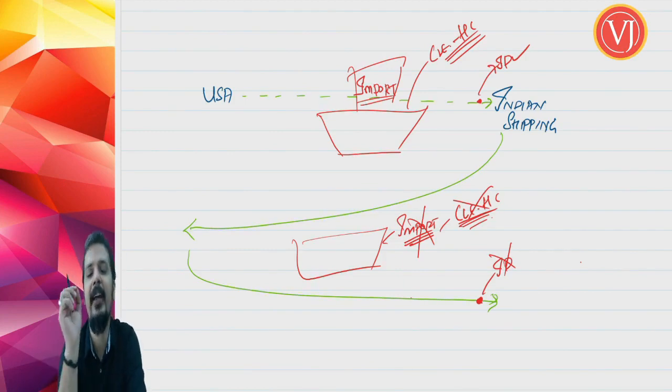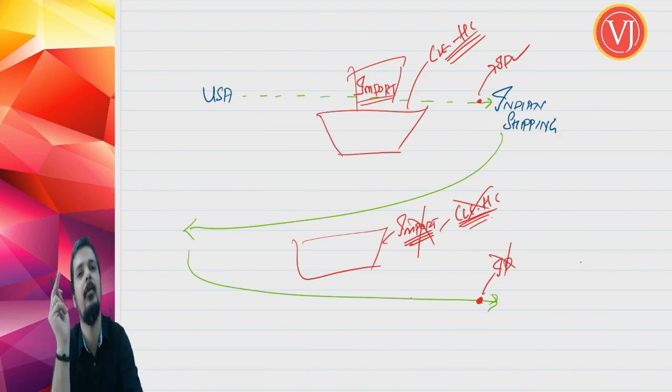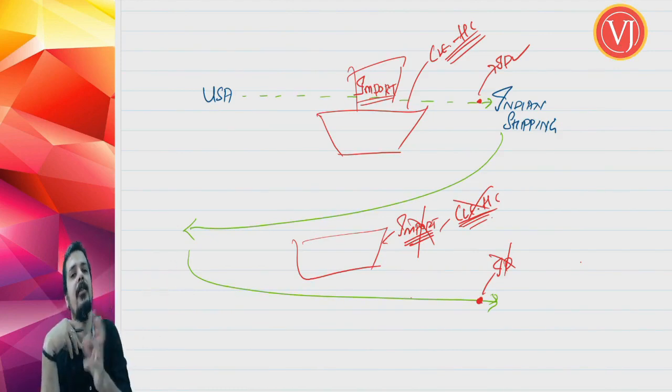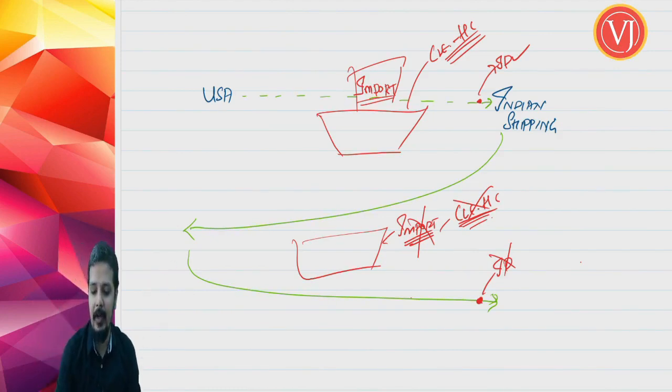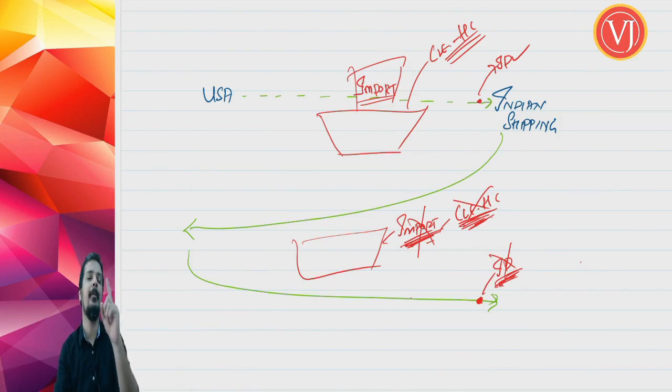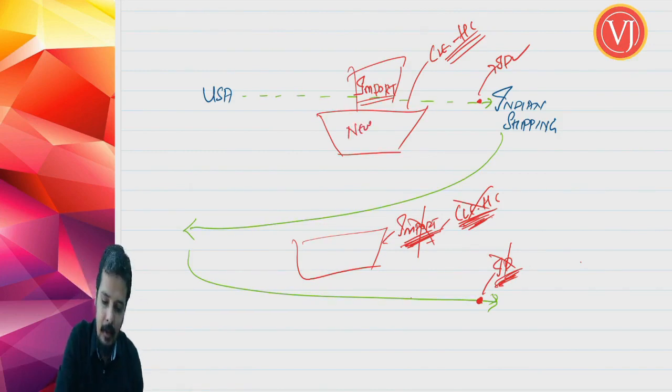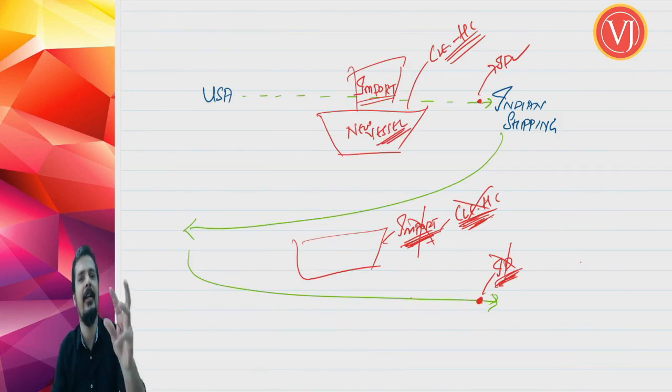Right? The same vessel is going to be used thousands of times by the Indian shipping line to take the goods outside India and to bring the goods in India. At that point of time, it will not be called import technically, and it will not attract import duty. Only at the time of first time purchase by the Indian shipping line, that new vessel. Now you are talking about the new vessel which was imported for the first time by the Indian shipping line. Only technically that will qualify as import, because for the first time it becomes the asset of the Indian shipping company.